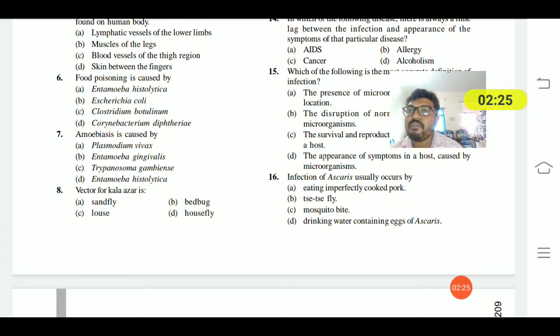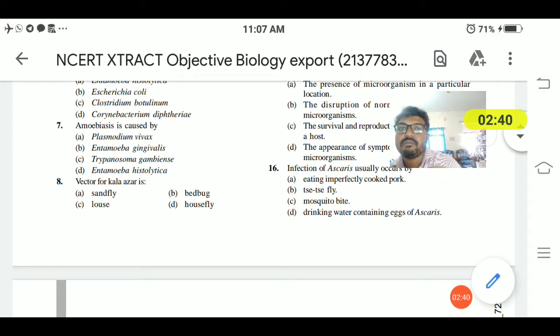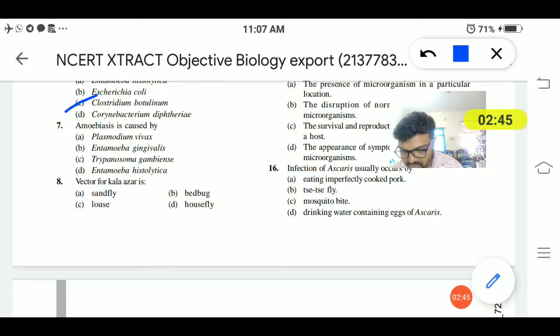Sixth question: food poisoning is caused by Entamoeba histolytica, Escherichia coli, Clostridium botulinum or Corynebacterium diphtheriae. Food poisoning is caused by Clostridium botulinum. Seventh question: amoebiasis is caused by Plasmodium vivax, Entamoeba gingivalis, Trypanosoma gambiense or Entamoeba histolytica. Entamoeba histolytica causes amoebiasis.